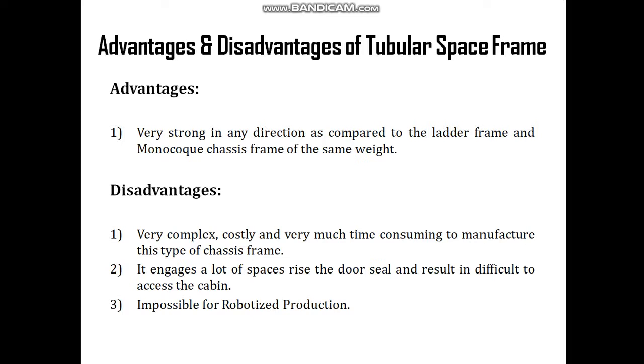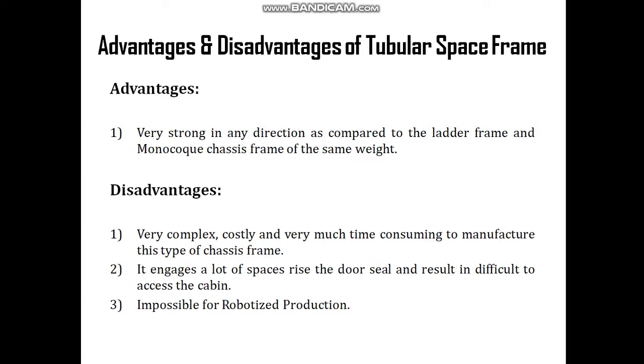It engages a lot of spaces, raises the door seal, and results in difficulty accessing the cabin. It is also impossible for robotized production.